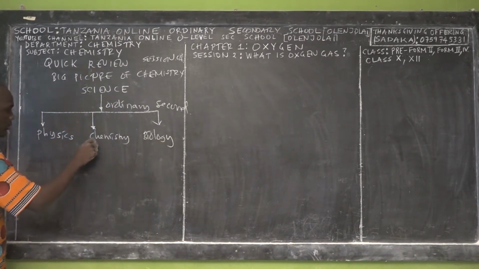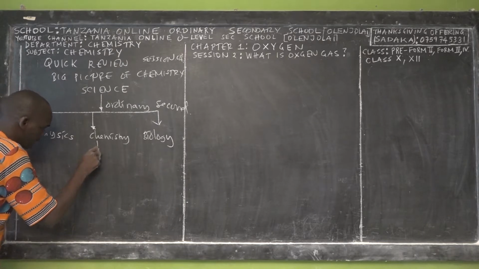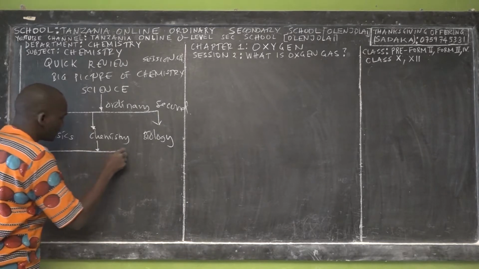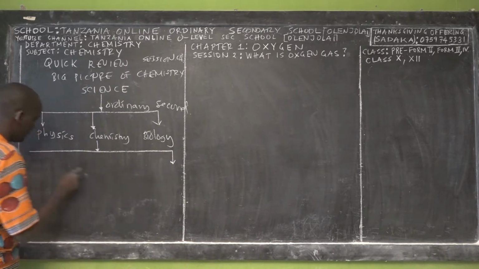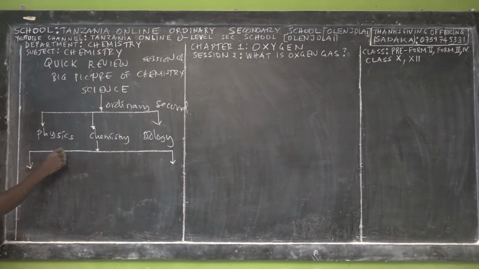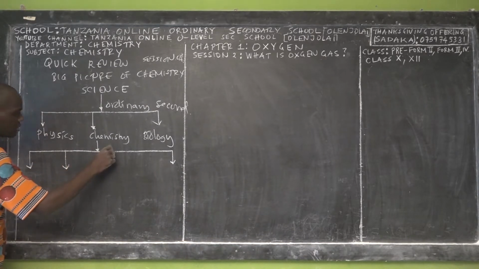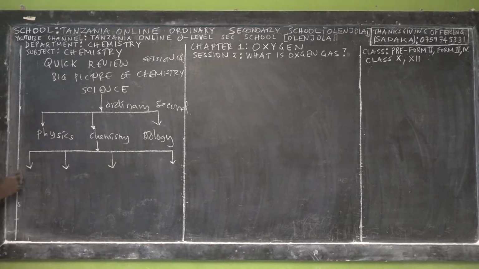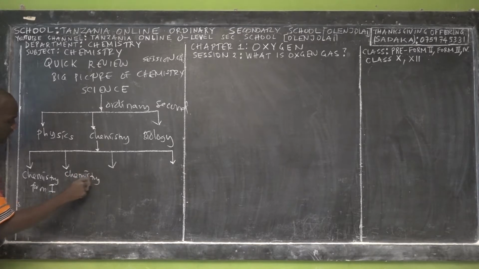If you categorize this subject of chemistry again, when you get into the ordinary education level, we get 4 subjects in O-level. So the first subject is chemistry Form 1, which I'm also teaching you. And then the second subject is chemistry Form 2, which we are learning right now.